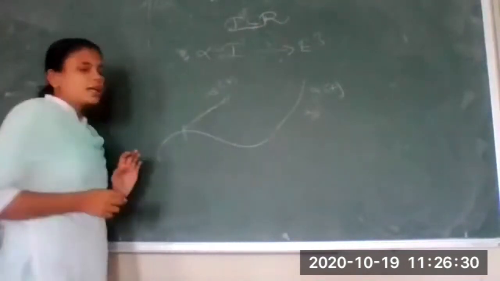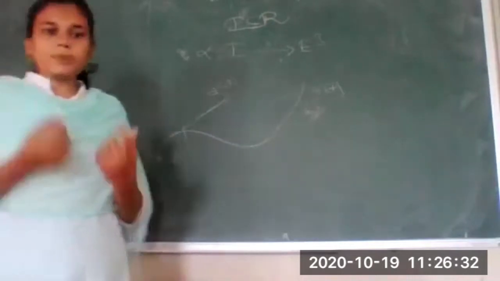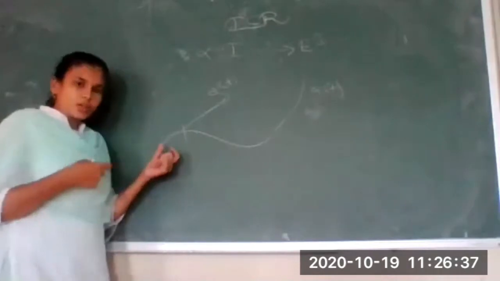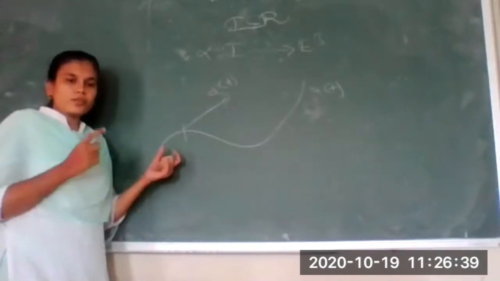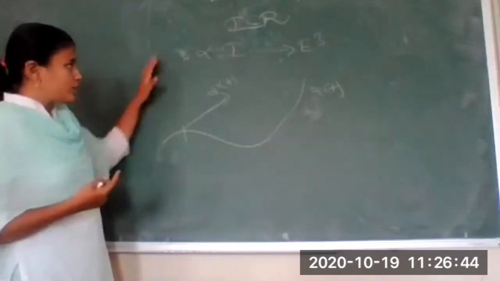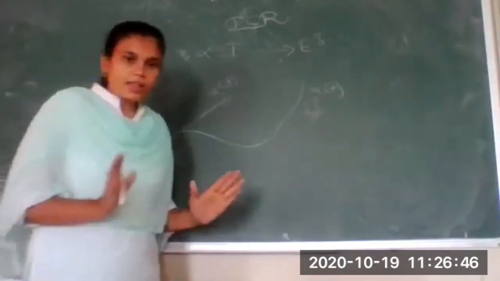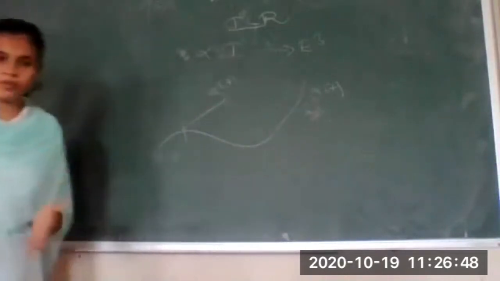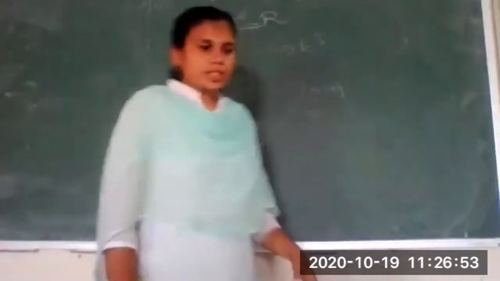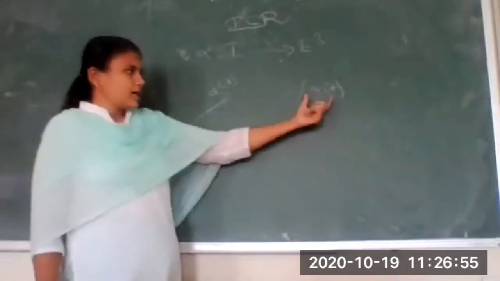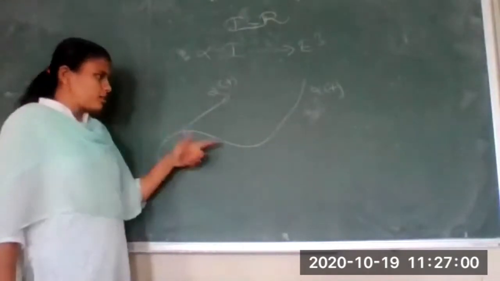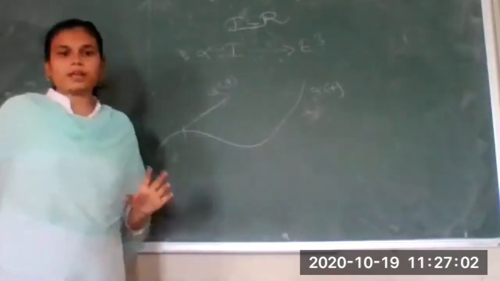What is alpha dash of t? That will show you the speed of the curve or velocity of the curve. Correct? Magnitude will give you speed, and velocity will give you magnitude as well as the direction. So what we can say, our curve alpha is a path of a moving point object. Suppose I am moving from this point to some another point. So I can say alpha of t is a path followed by myself. So this will be a path followed by a moving point object.